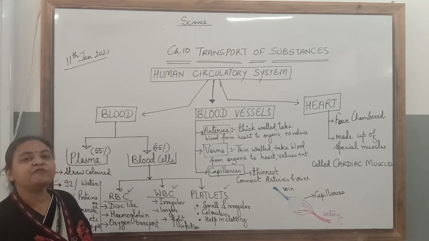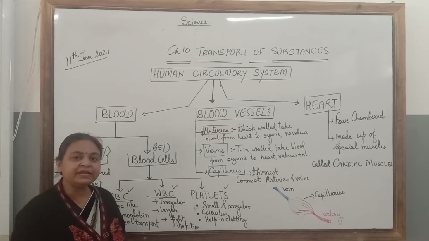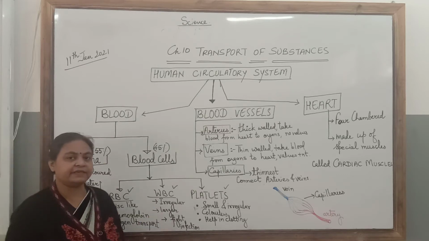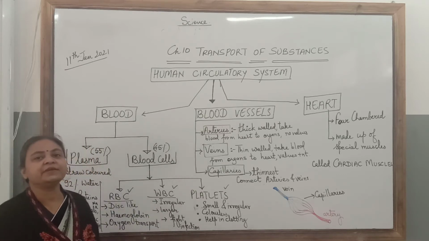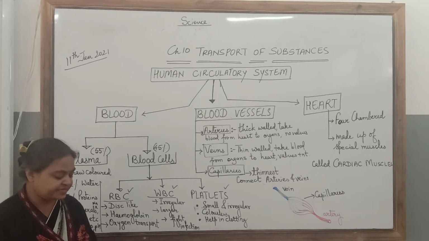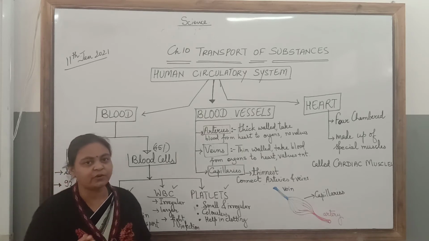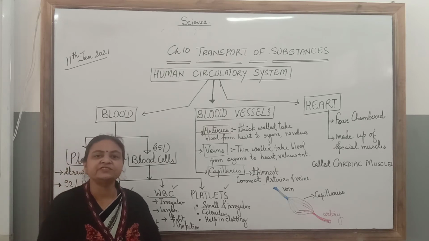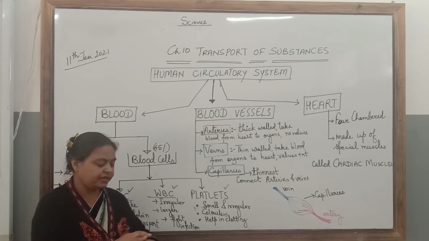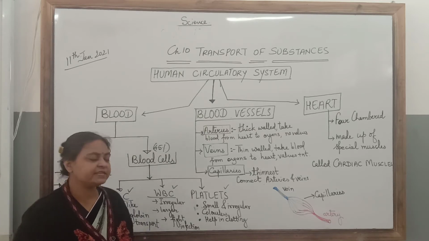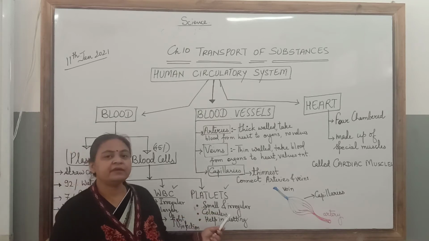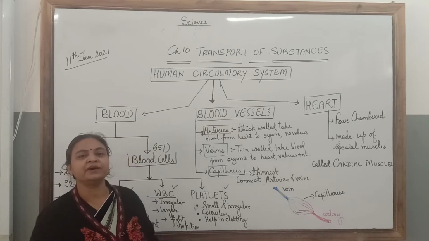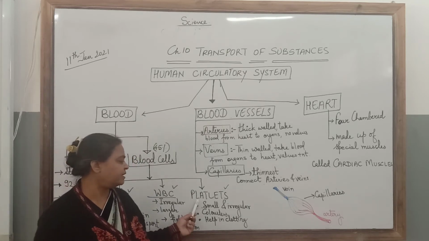Lastly, the third type of blood cell is the platelets. Platelets are the smallest. They are also irregular in shape and they are colorless. Platelets help in clotting blood. Clotting blood means suppose we get some cut or wound on our body. After few minutes you will see that the blood stops flowing from it and a layer is deposited over there. So this platelets, they help in closing the wound, clotting the blood, stopping the flow of the blood from the body. So they are very important for our body.